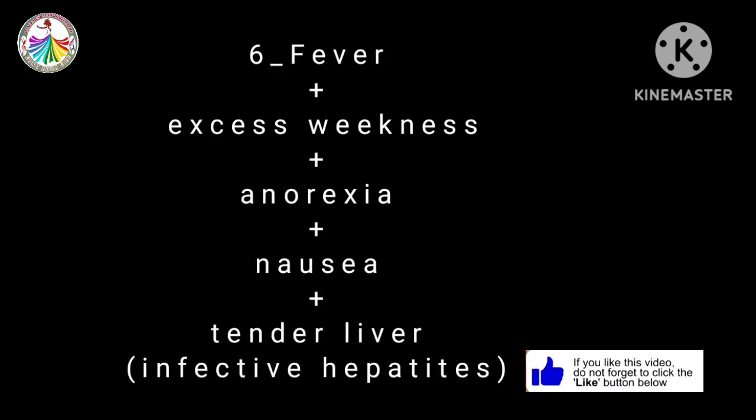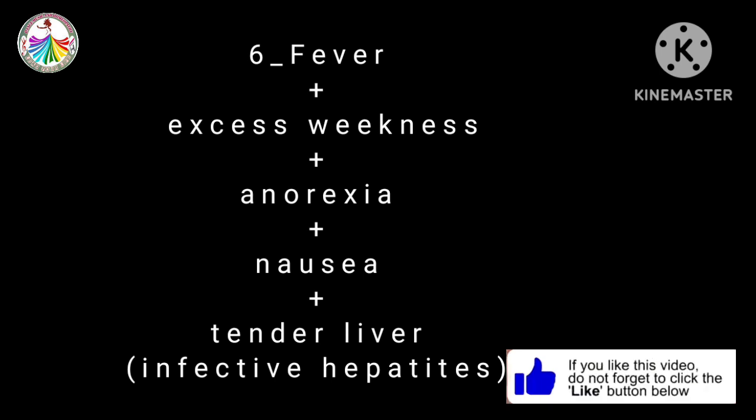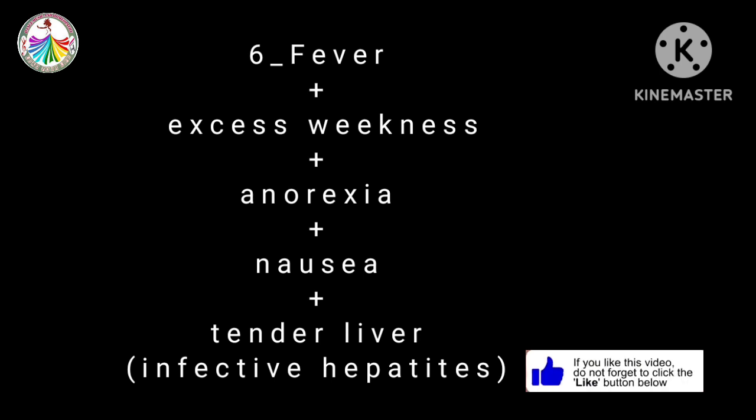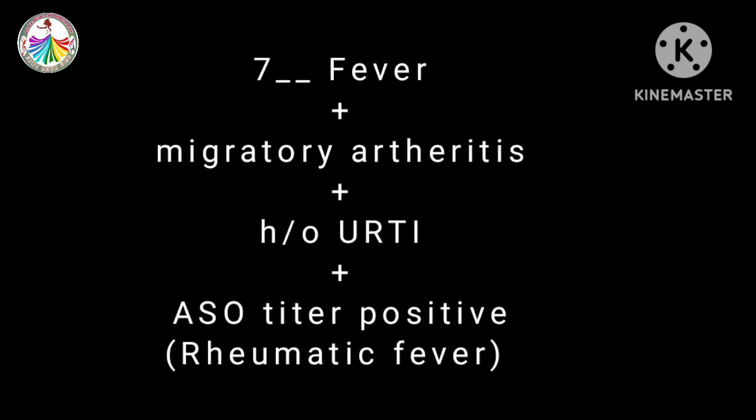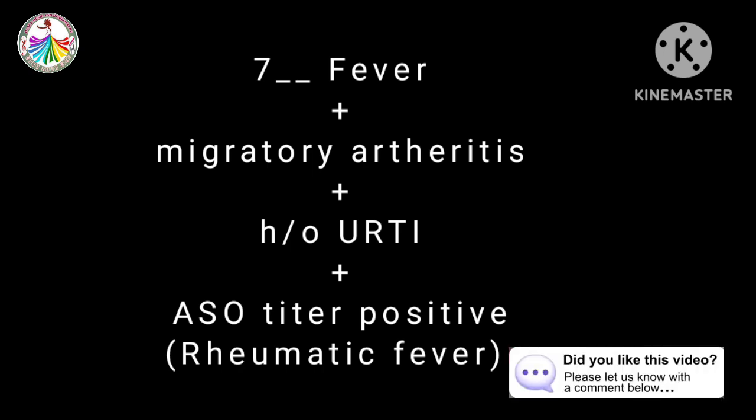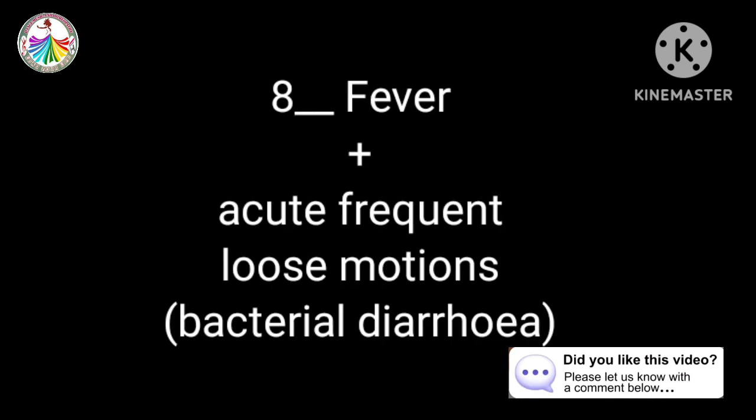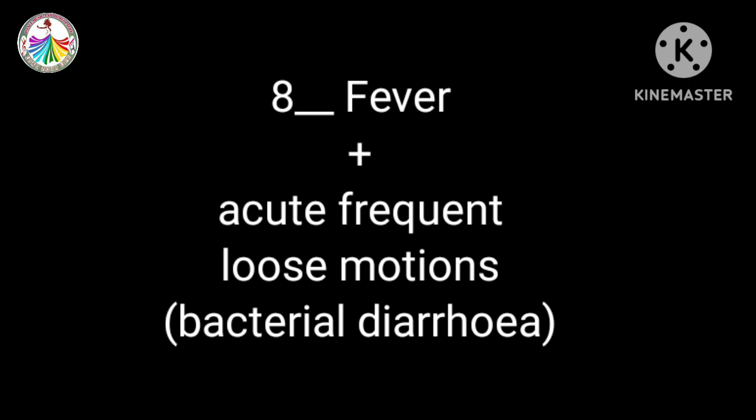If it is the case of fever with the excess weakness, anorexia, nausea and tender liver, it shows that it is the case of infective hepatitis. There may be the case of fever with the migratory arthritis. There may be history of URTI, means upper respiratory tract infection, and ASO titer will be positive. It shows that it is a case of rheumatic fever. Patient may show fever with the acute frequent loose motions. It shows that it is the case of bacterial diarrhea.